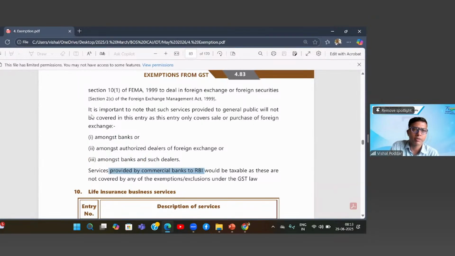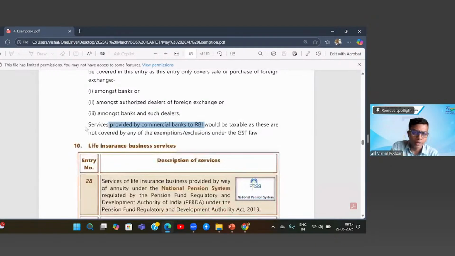Sir, like how here they specifically said it is important to note that such services provided to service. Now, when they are saying such service, it is the foreign exchange service. That is what is clarified in this, that when it is given to public, it is taxable because only inter-se banks, etc. is exempt. But when it is coming here, I think this becomes a generic point that any service provided by commercial bank to RBI will not be exempt because it is not covered in any of the points. So where this point is covered, they are talking about the generic service. This is my understanding. Yes, Swaminathan.